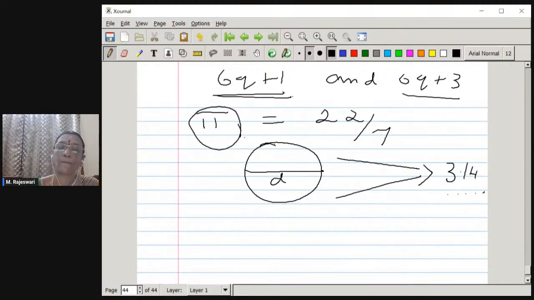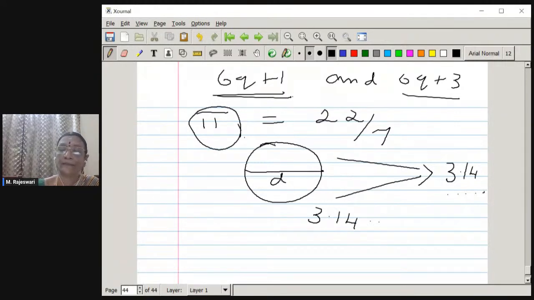Okay, this is an approximation. Therefore, it is only going to tend to this particular value. So that proves that this is not the exact value. So if you convert this decimal after approximation, it is not 3.14 exactly.